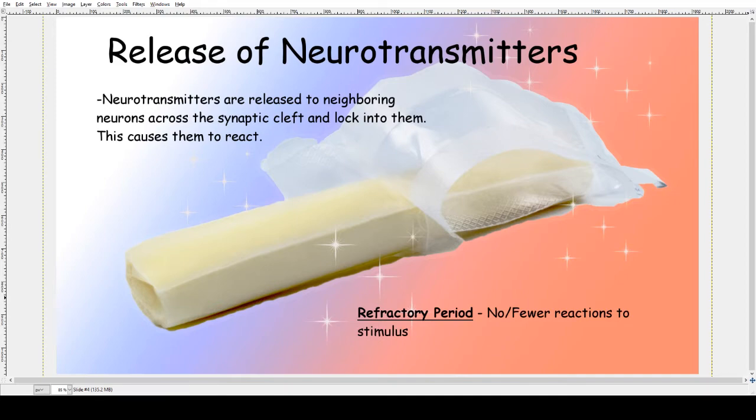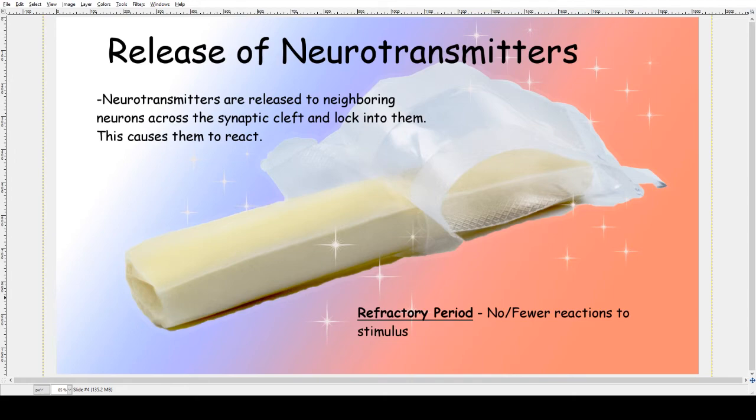Alright, neurotransmitters. They're released to neighboring neurons across the synaptic cleft and lock into them. This causes the next neuron to react. In this case, releasing the neurotransmitters is me taking the cheese stick out of the plastic and eating it. The communication between neurons, or between my hunger and the need to eat, has been completed,